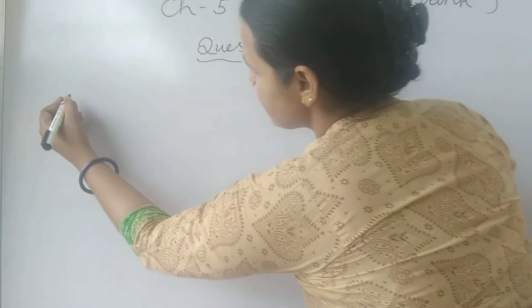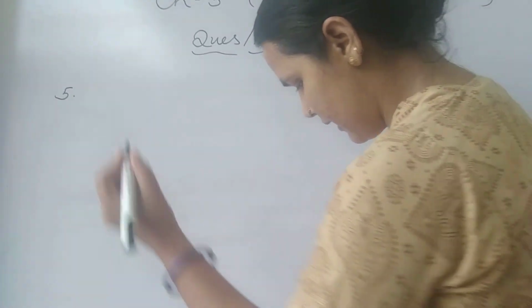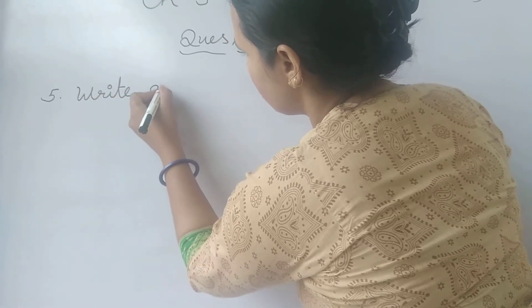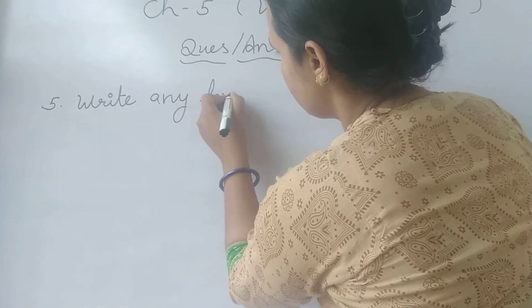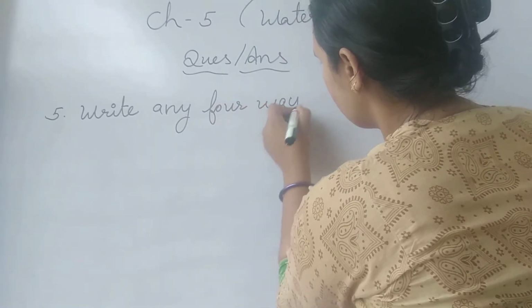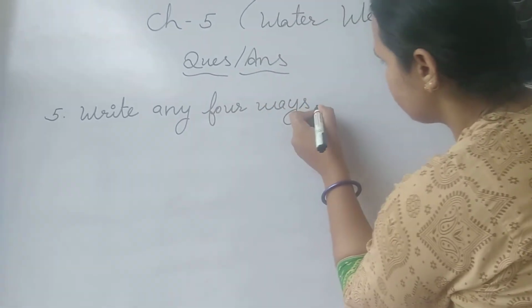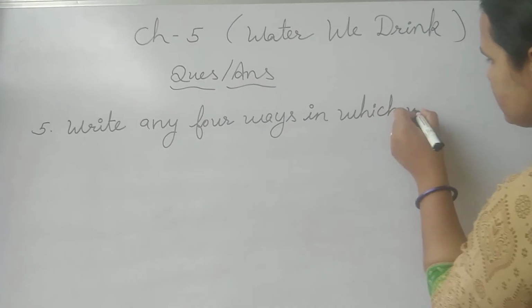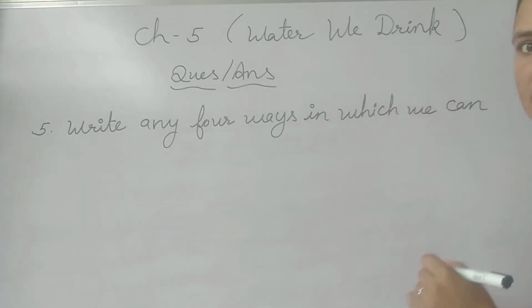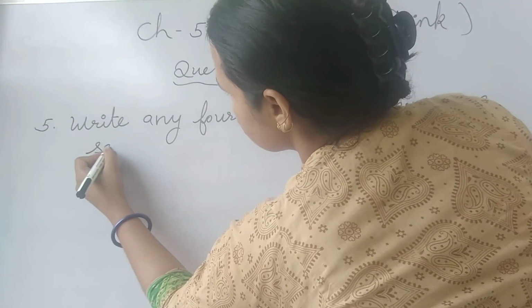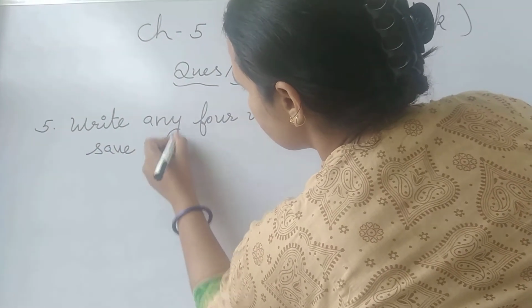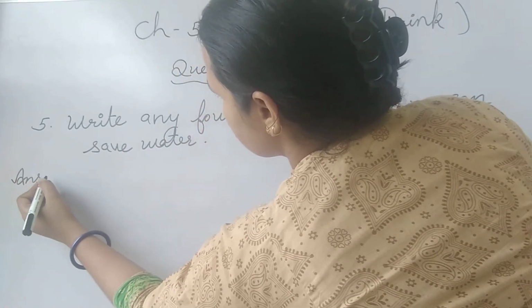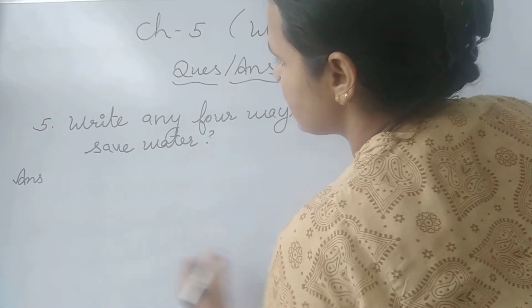Now write down the next question, number 5: write any 4 ways in which we can save water.